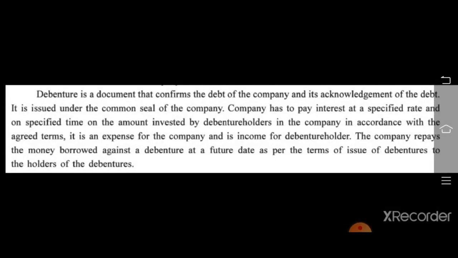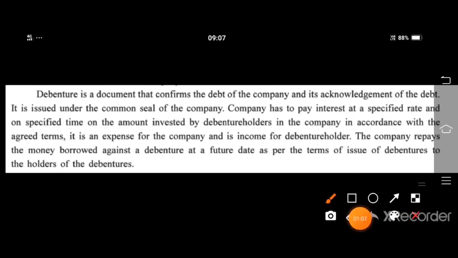What is a debenture? A debenture is a document that confirms the debt of the company and its acknowledgement of the debt. This question comes in Section B for 1 mark. What is a debenture? Then you have to write down this one line. A debenture is a document that confirms the debt of the company and its acknowledgement of the debt.